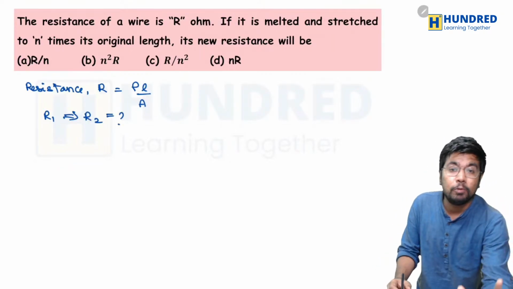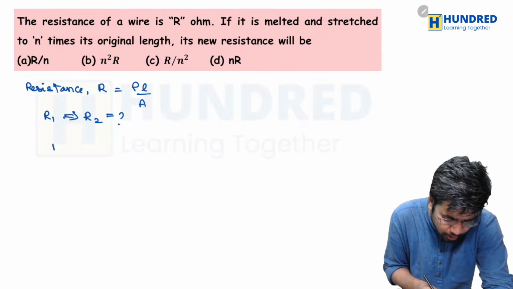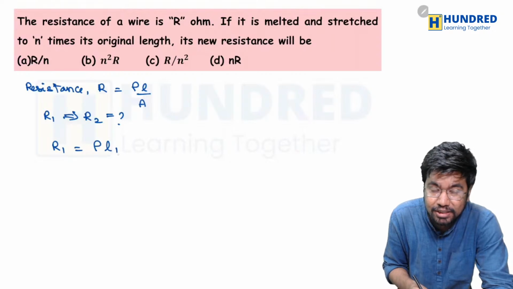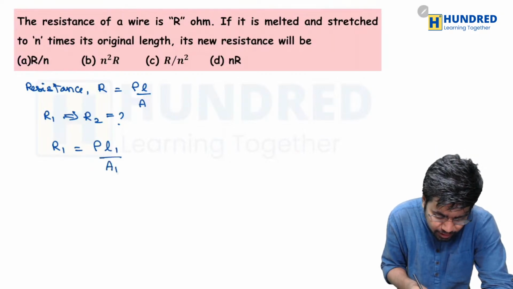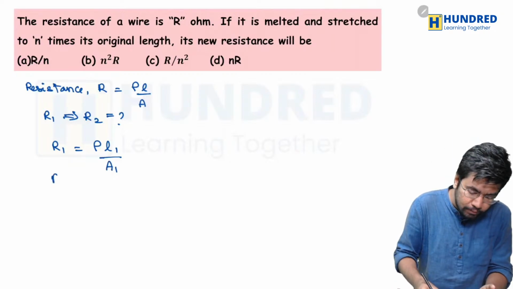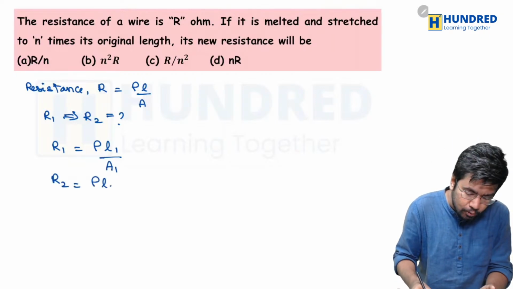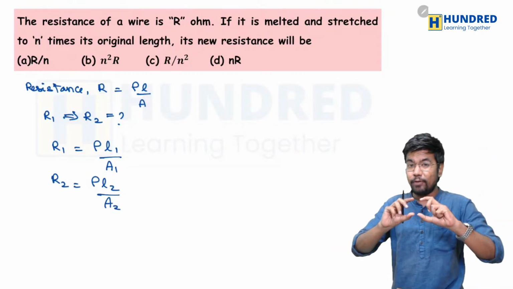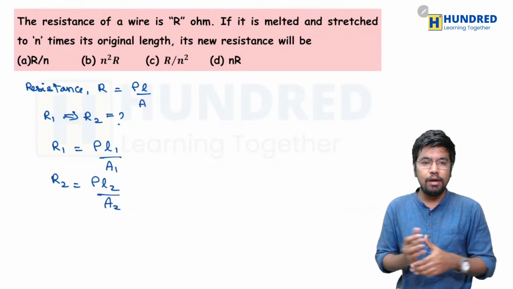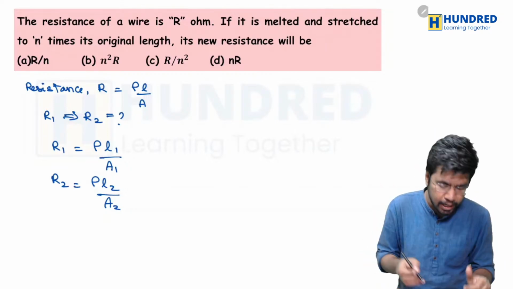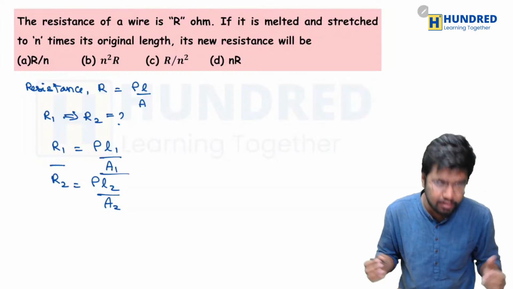For R1, I'm going to write R1 equal to rho times its initial length L1 divided by its initial area A1. The other part is R2 equal to rho times L2 divided by A2, for the new resistance after it was stretched. Now I divide both these relations.